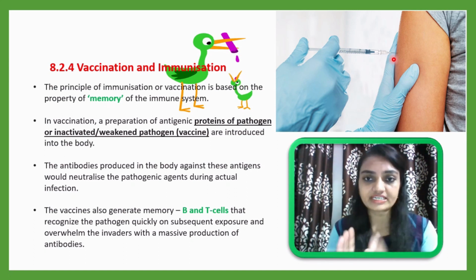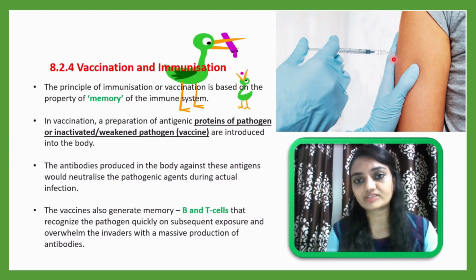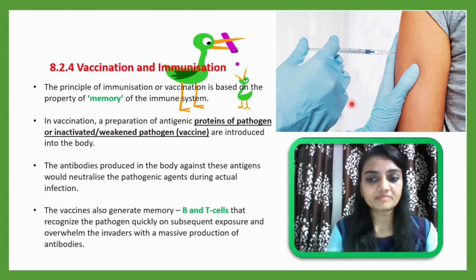It is completed artificially, and when a real organism attacks our body, that will be considered the second response, and that is very rapid and very fast. So this is the main principle behind the vaccination process. The vaccines also generate memory B and T cells that recognize the pathogen quickly. Because only the first time when a pathogen enters, the body is unknown with it.